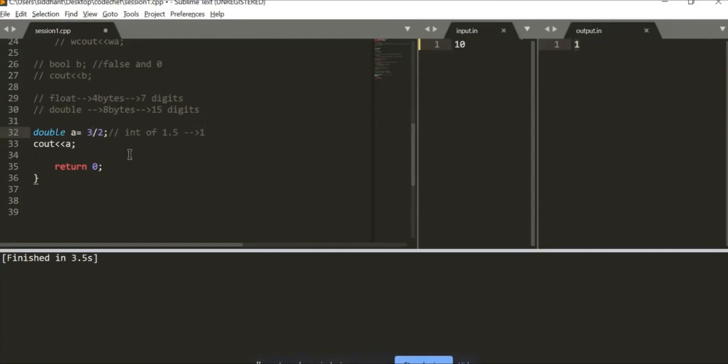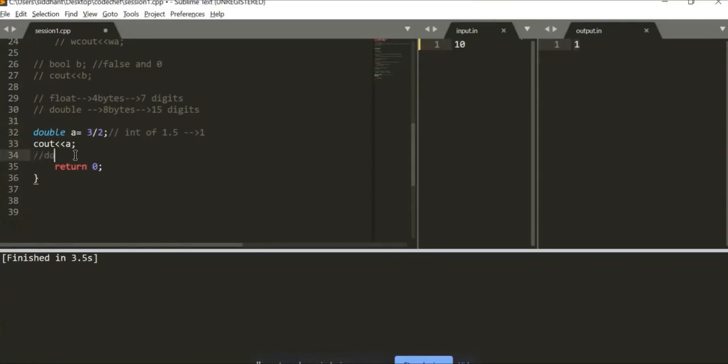So how do I make it 1.5? I have a double over here which can store the decimal values. Now I want to take the decimal values of this expression. So there is a concept called the order of data types, right? There is a certain order to it.